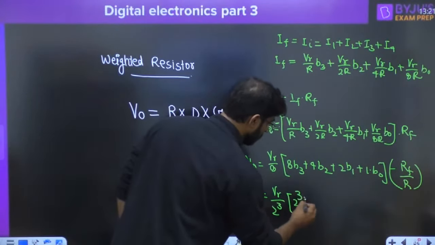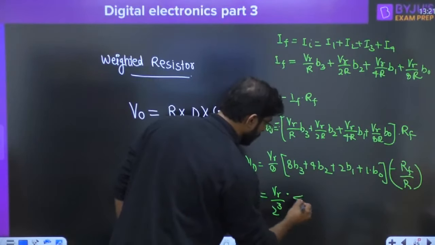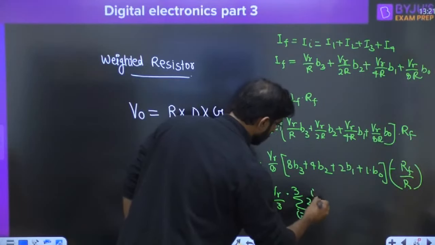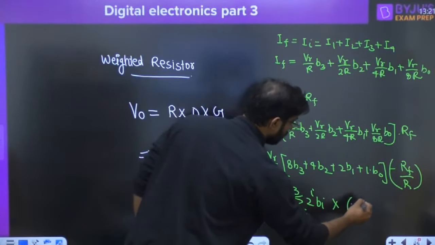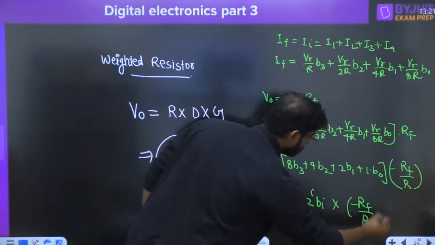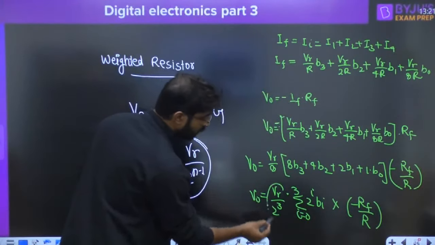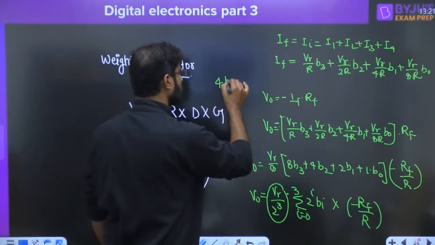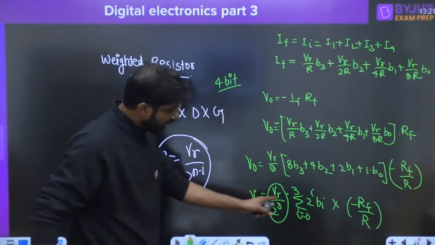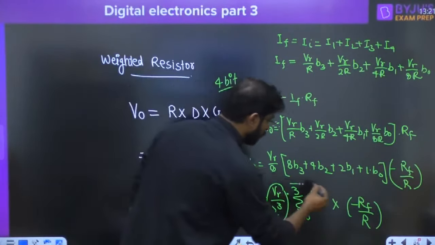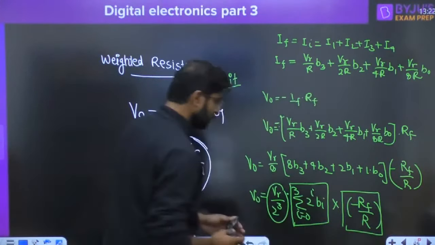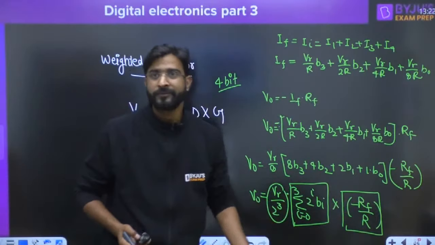And we can write V naught equal to VR upon 2 raised to power 3 B3. So we can also write this one as the summation for I equal to 0 to 3 of 2 raised to I times BI into minus RF upon R. This is called resolution for the 4-bit we are discussing. So VR upon 2 raised to power 3 is called resolution, this one is the decimal equivalent and this one is called gain. So R into D into G.